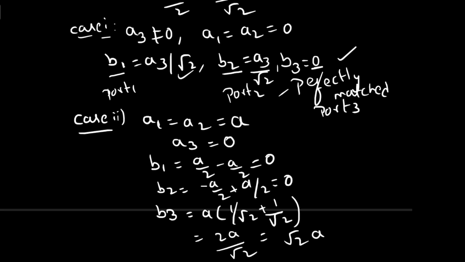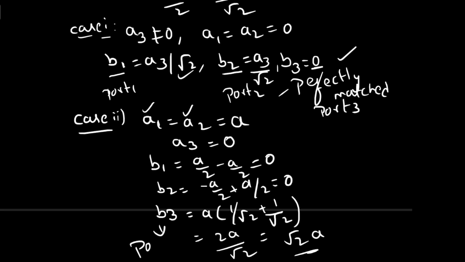So if you apply the same inputs to port 1 and port 2, then what will happen? The power should be added. The port 1 and port 2 power is added and propagated to port 3.